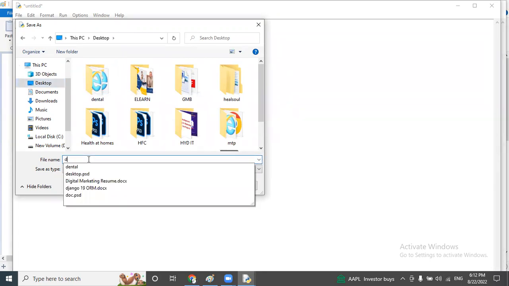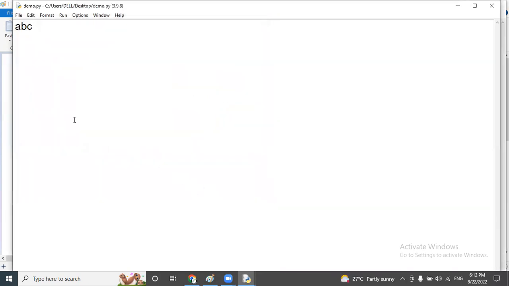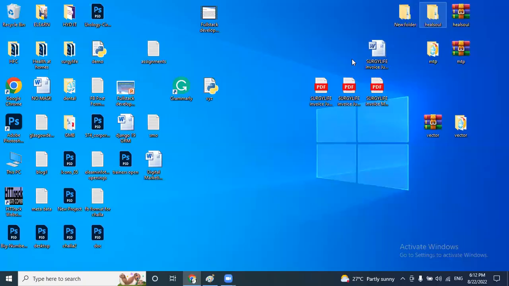So just enter your file name. For example, my file name is demo, and at the end of the file name, compulsorily we have to enter .py. Here .py is the Python extension. So whenever we are going to save Python files, just enter any file name followed by .py. Now save here. So observe, the demo.py file has been saved. So just to check the desktop, we can see on the desktop one new file has been created.